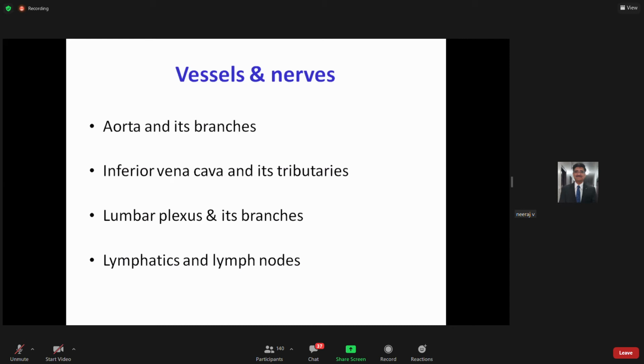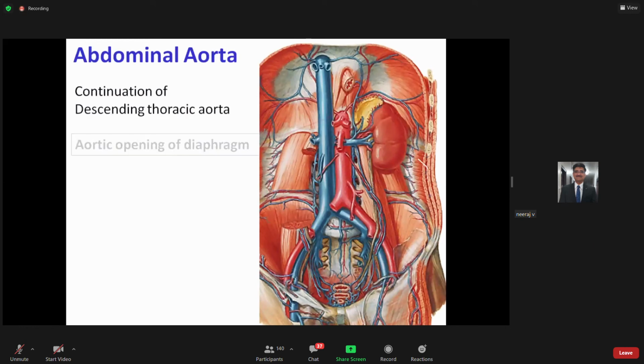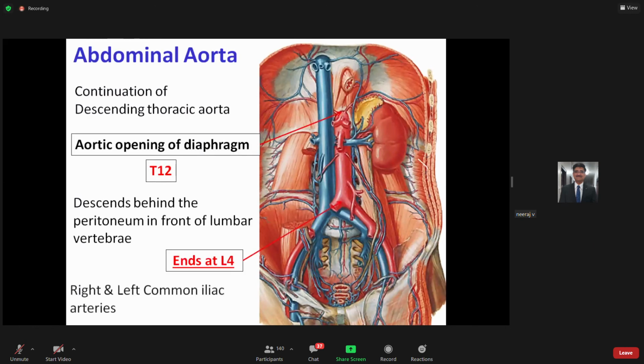Now, moving on to the contents. What are the important things present in relation to your posterior abdominal wall? I will be talking mainly of the vessels, that is the abdominal aorta and the inferior vena cava. But yes, all retroperitoneal organs are basically lying on this posterior abdominal wall. So before you read any other viscera, I suggest you read the posterior abdominal wall. So let us see the abdominal aorta and its branches very briefly.